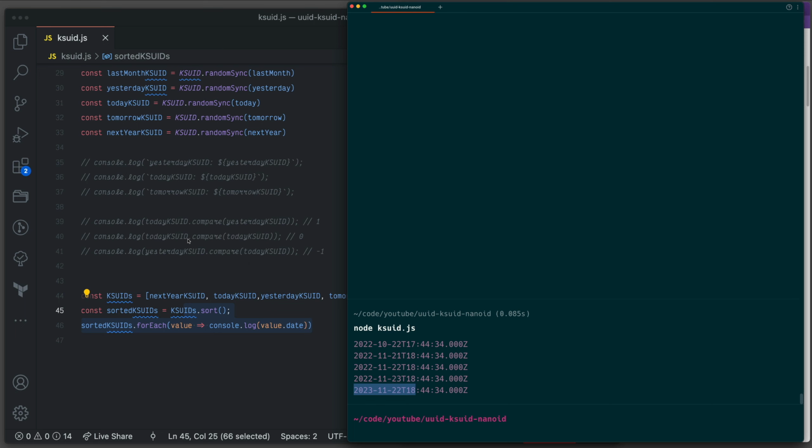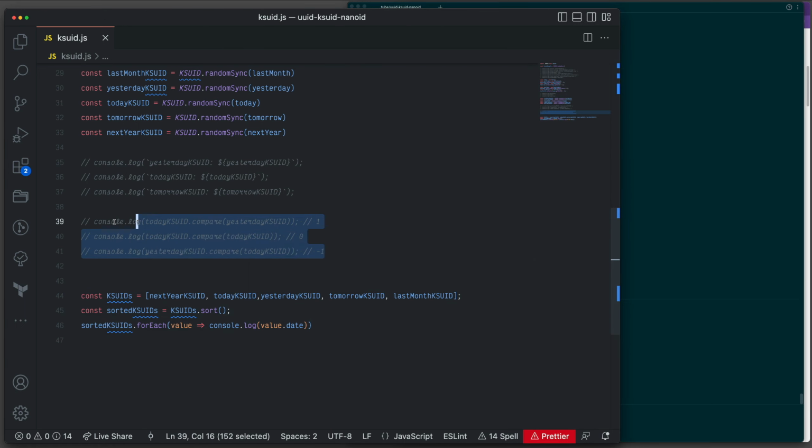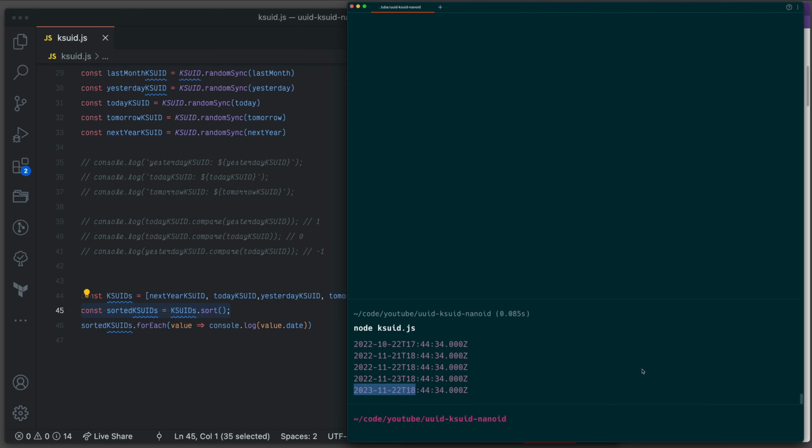So you can see, you can just compare them the way we did, you can just sort them, all the arrays, and it will give you the sorted output out of the box. It is very good. If you have been working with a collection of these IDs in your code, sorting and comparing sometimes is very important, because sometimes you don't have any option and you just need to have a specific field, creation time or updated time or whatever you want to call them, and then you really need to check all of them by time. But here you have everything by default and you don't really need to work for it. That's why it's very good and very strong in that sense.